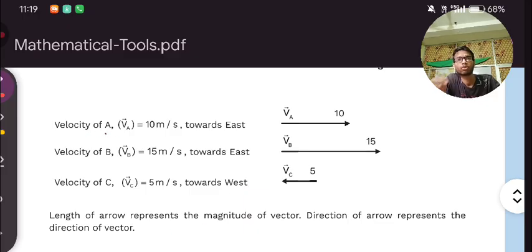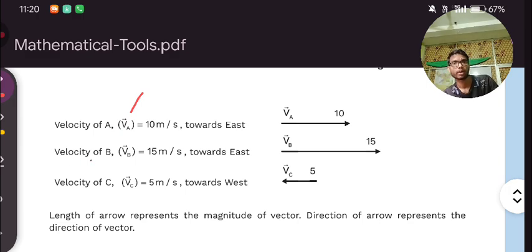So the velocity of A is 10 meter per second. Here we cannot write speed of A, because it is providing the east direction.